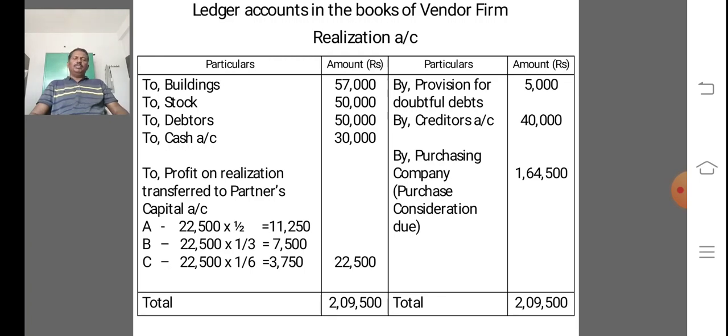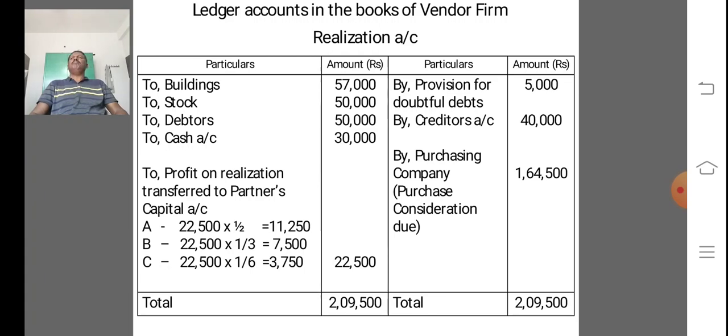So in this problem, we are transferring assets to realization account at book value, that is building 57,000, stock 50,000, debtors 50,000, cash also taken over 30,000, and credit provision for doubtful debts 5,000.